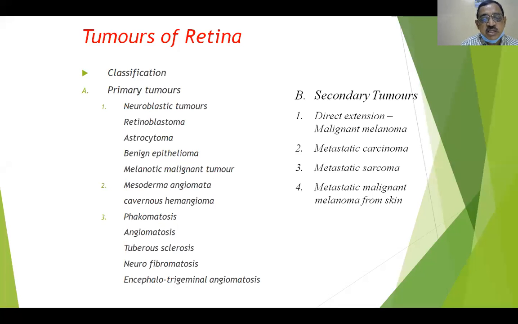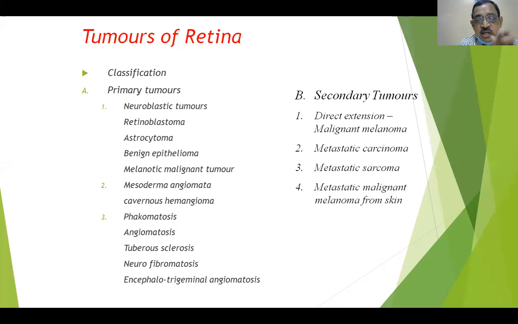The primary tumors can be neuroblastic tumors, retinoblastoma, astrocytoma, benign epithelioma, melanotic malignant tumors, and mesodermal angiomata, cavernous hemangioma is another thing which we get quite frequently, and phacomatoses is the third one, where you see angiomatosis, tuberous sclerosis, neurofibromatosis, encephalo-trigeminal angiomatosis.